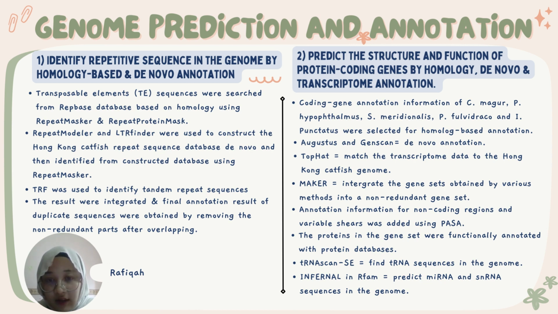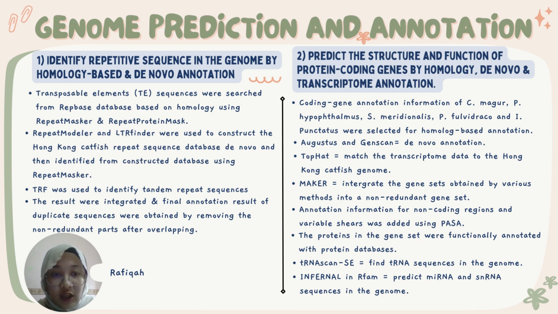The results were integrated, and the final annotation result of duplicate sequences was obtained by removing the non-redundant part after overlapping. As we know, the non-redundant means the region of the genome that contains repetitive sequence or duplication. By removing the non-redundant part, the gene prediction algorithm can focus on unique regions of the genome, improve the accuracy of the gene predictions, and reduce the false positive and false negative annotations.